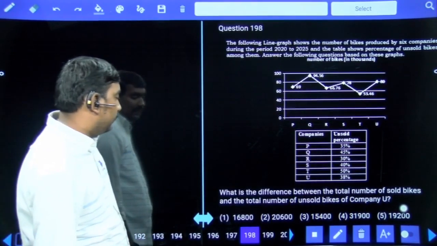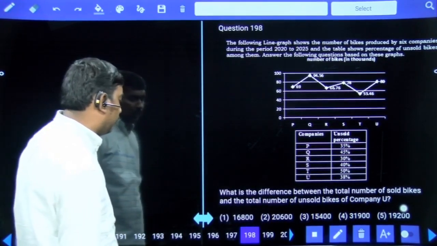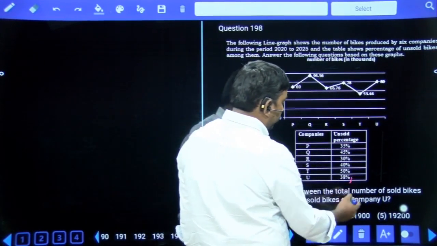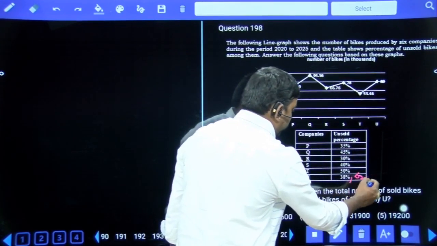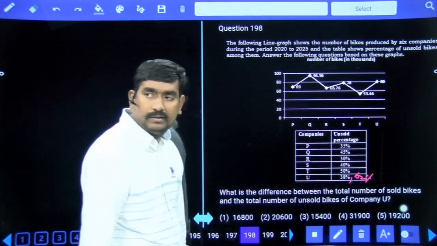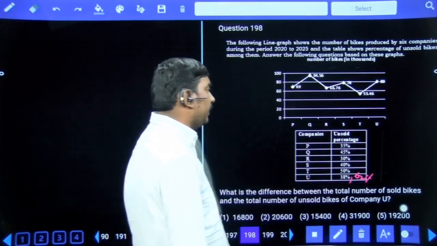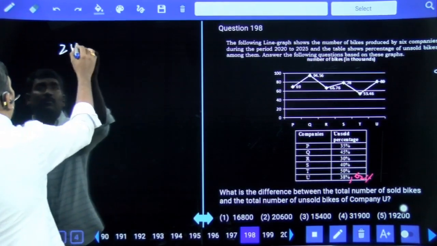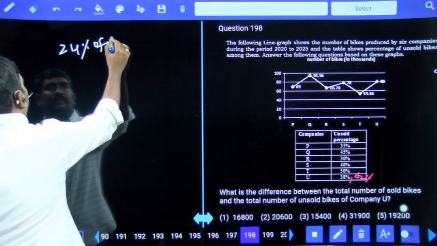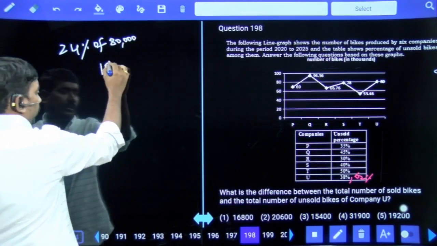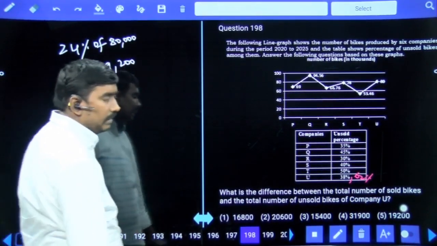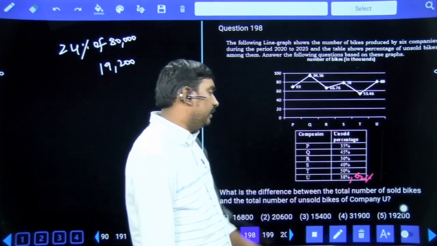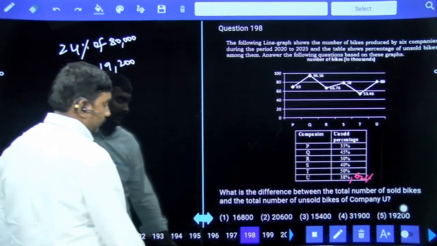First one. What is the difference between the total number of sold bikes and the total number of unsold bikes of company U? Company U unsold 38 means sold 62%. Difference between 62 and 38 means 24% only. 24% of 80,000, nothing but 19,200, is your answer. Unsold 38 means remaining 62% sold. Difference means 62 minus 38, 24%, 19,200.